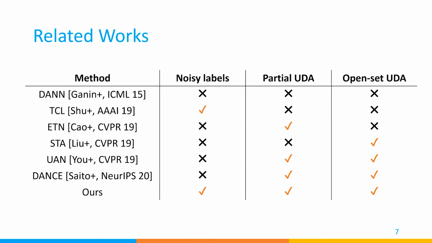As related works, many works focused on the noisy label problem, partial UDA and open-set UDA separately. ENN is a general UDA method, and TCL works on noisy labels in UDA. ETN and STA solve partial UDA and open-set UDA respectively. UAN is a universal UDA method, and DANCE is the state-of-the-art UDA method. The goal of our method is to solve all these problems at the same time.